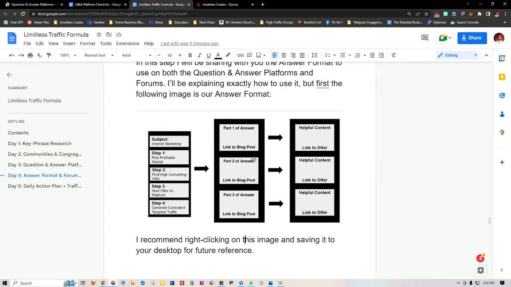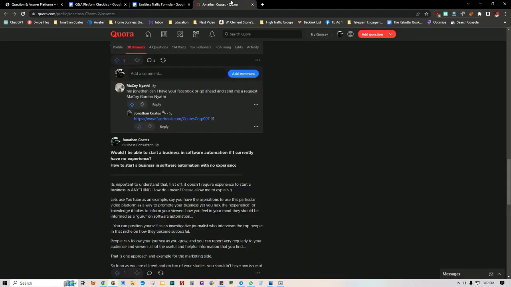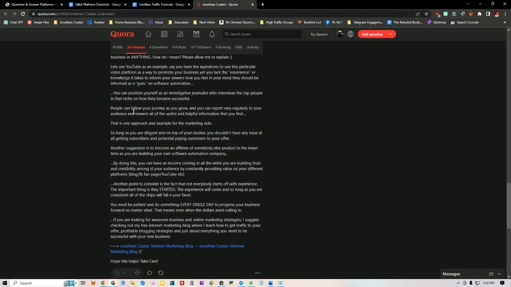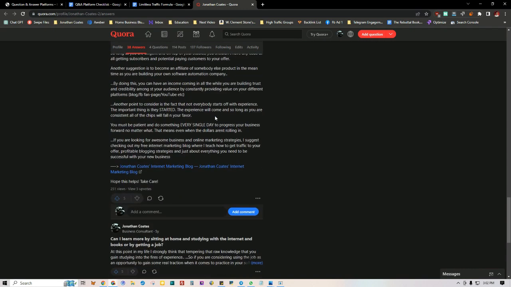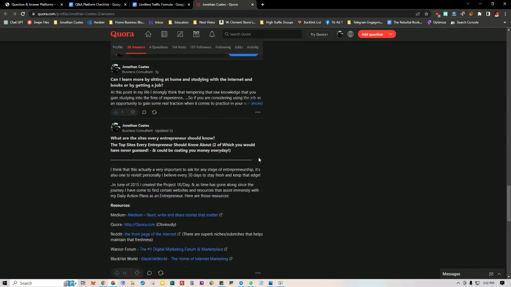But the idea with this layout is that in each part of your answer, you want to link people to your blog posts. So just multiple times inside of the answer, link people to relevant blog posts that are related to what you're talking about. So long as it makes sense and is related, when they go there, it's continuing the conversation that's already being had. It's not something completely unrelated. So that's the idea here.